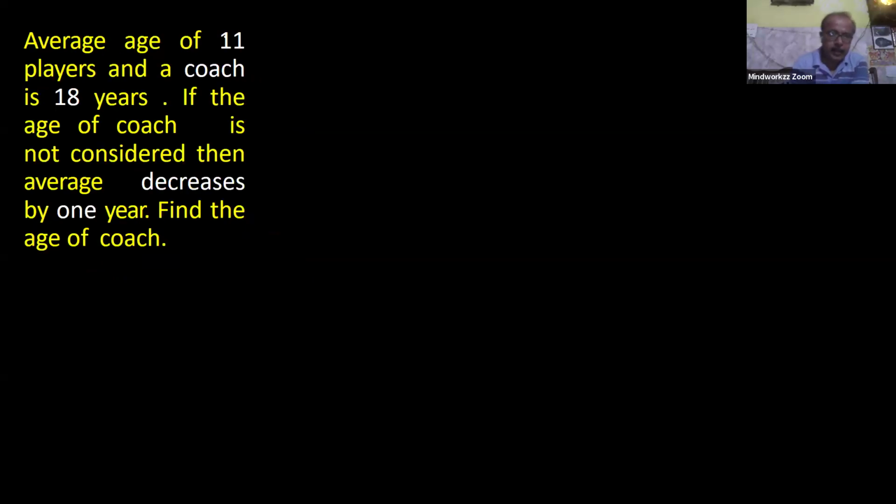Now the language says average of 11 players and a coach. It means total 12 members. Average value is 18. If the age of coach is not considered, then average decreases by 1 year. So find the age of coach. Again, a simple question.